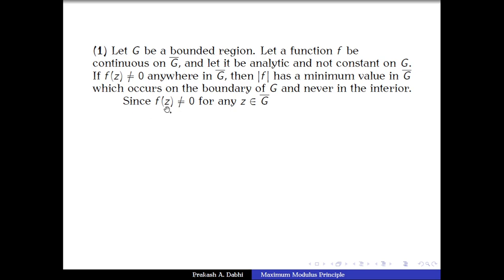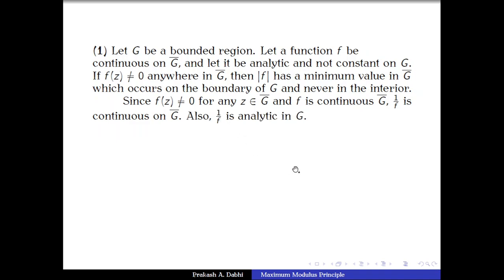Since f of z is not equal to 0 for any z in G closure, and f is continuous on the closure of G, the function 1 upon f is continuous on the closure of G. Also f is analytic on G and nowhere 0, and therefore 1 upon f is also analytic on the region G. And because f is non-constant, 1 upon f is non-constant.